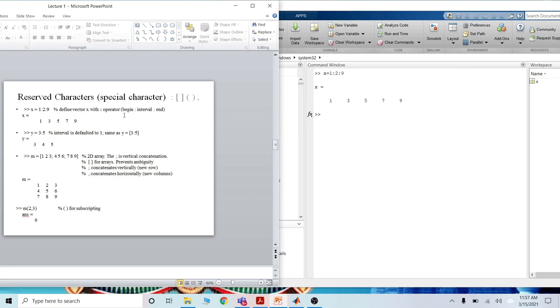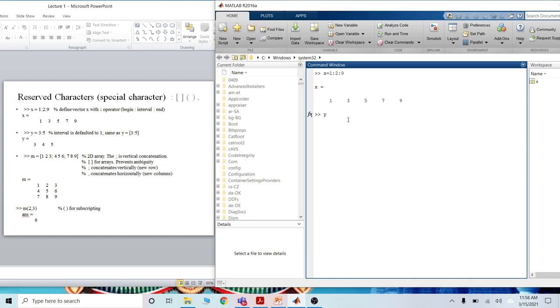X begins from 1 and goes to 9, and the interval is 2. After a gap of 2 it is 3, then 5, then 7, and then it ends at 9. If you have not written the interval size, the interval size is 1. It will show you 3 4 5.